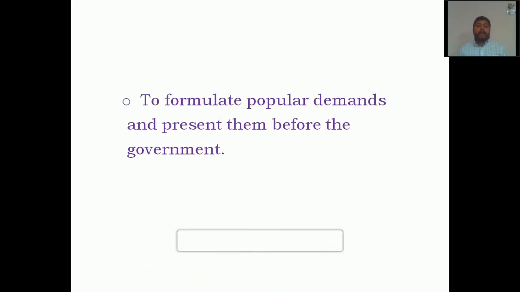And the third aim of the Indian National Congress was to formulate popular demands and present them before the government. People have common interests, like peasants, artisans or craftsmen, business people, administrators, or the people who are working under the British government itself. All the people had different kinds of demands, and the aim was to collect and understand the popular demands of the people and present them in front of the government. So it was another aim of the Indian National Congress.